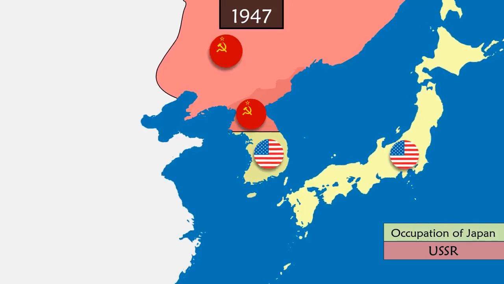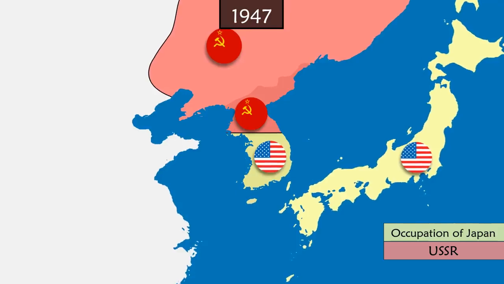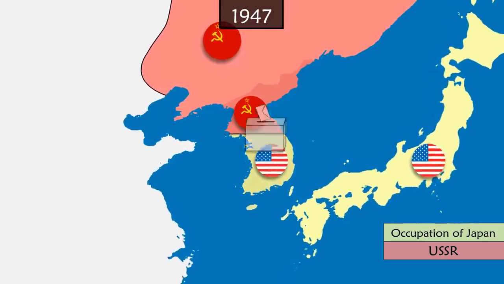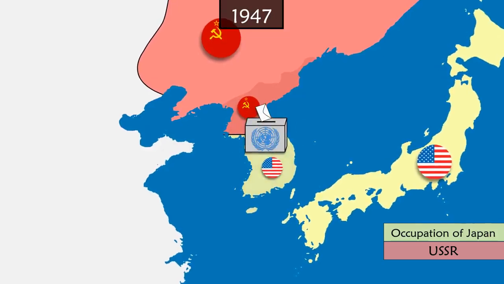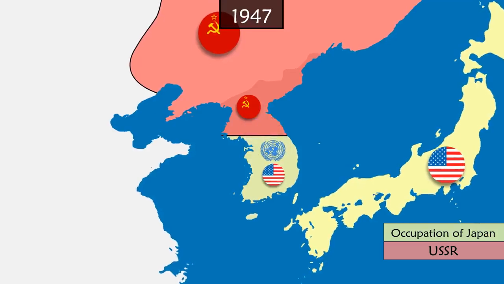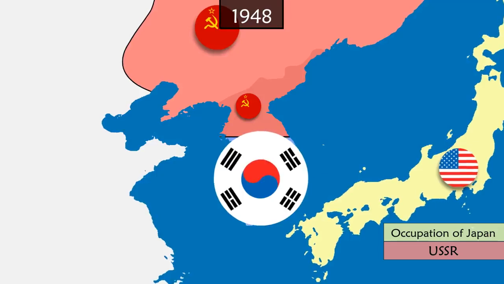In 1947 begins the Cold War between the Soviet Union and the United States, and the two powers can no longer agree on the Korean Peninsula. The United States proposes elections in the region under the umbrella of the UN, but the USSR refuses. Nevertheless, these elections take place in the south, giving birth to the Republic of Korea or South Korea.